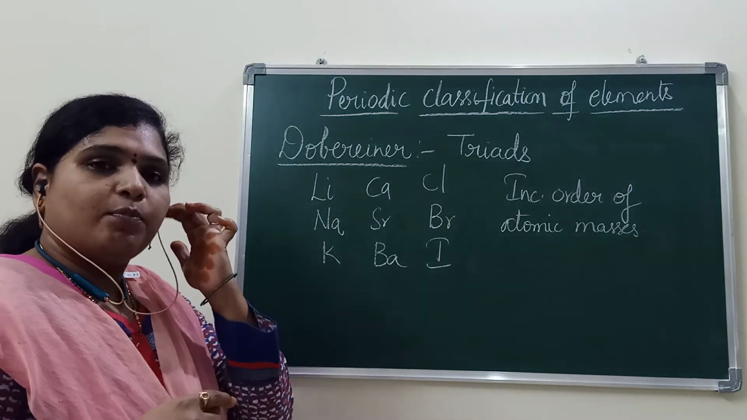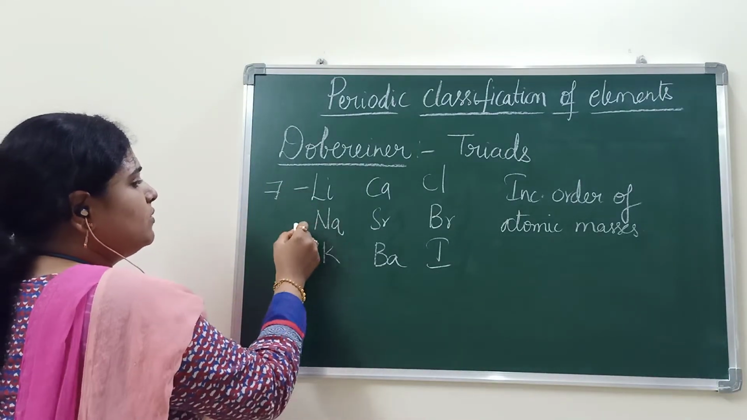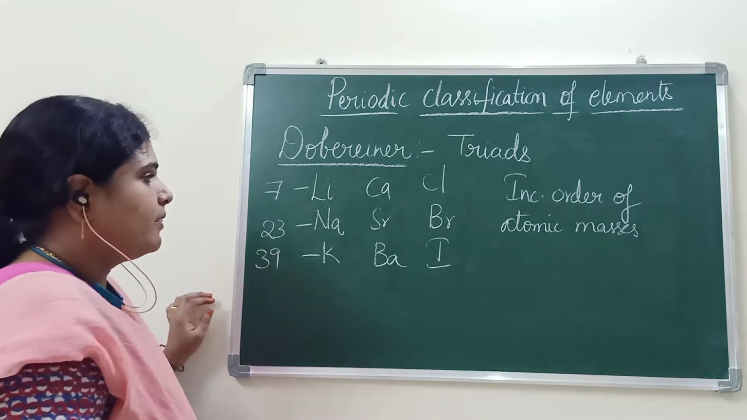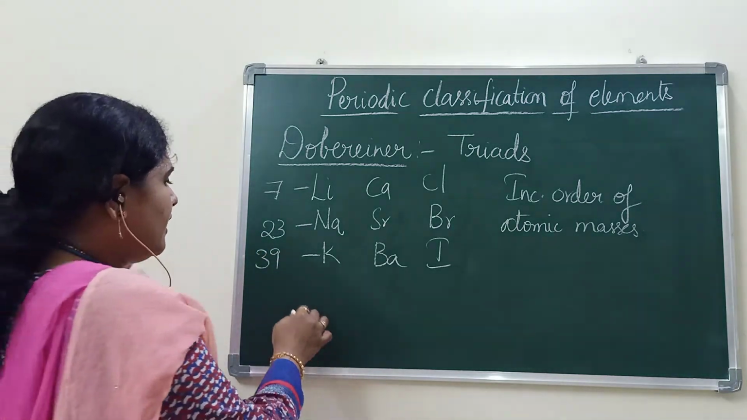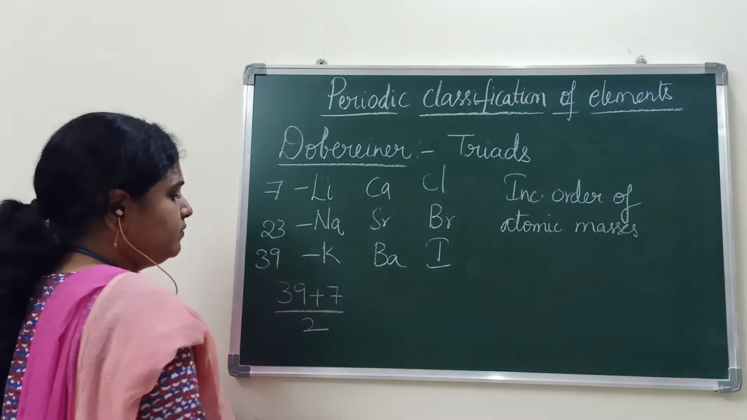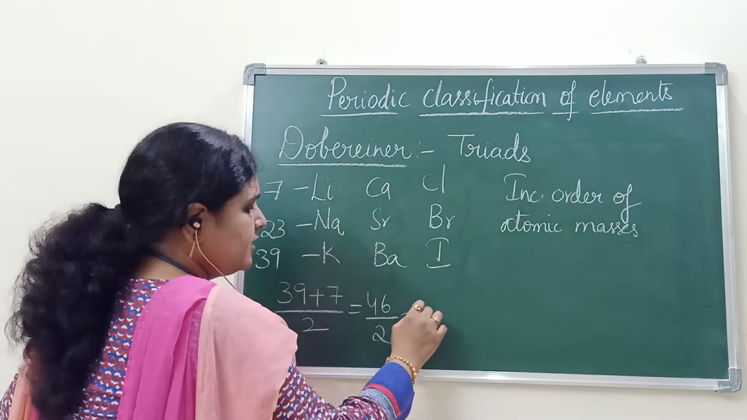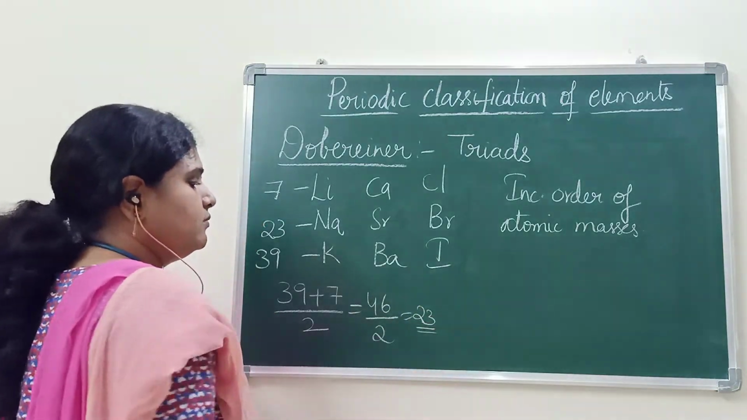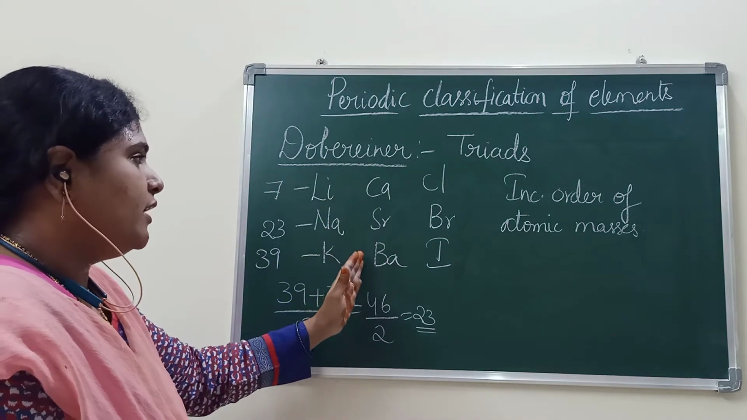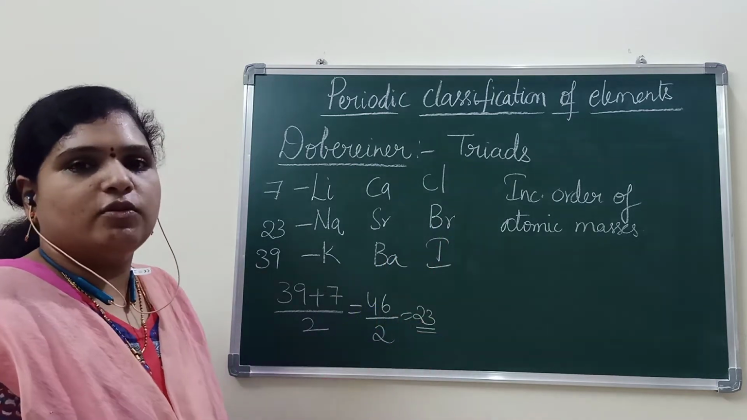Are you getting it? This is 7, you know. This is 23. This is 39. If you calculate 39 plus 7 by 2, 46 by 2, that is 23. Like that, if you calculate for calcium, strontium and barium, you will get the same result. Chlorine, bromine and iodine also.